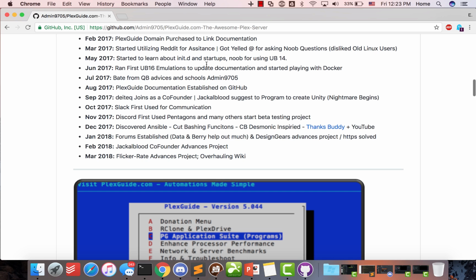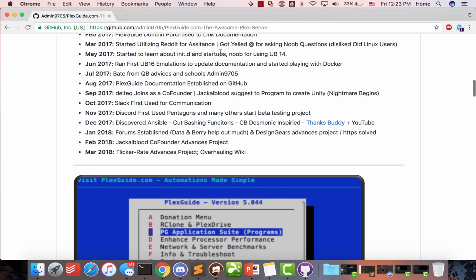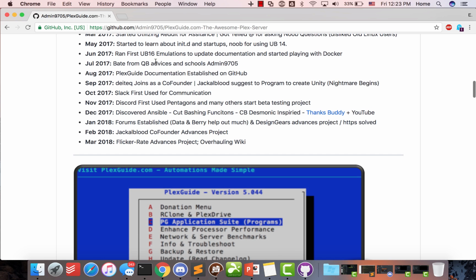learning about the startup process was very key, because you could write all the scripts you want all day, but if you can't get it to execute, nothing ever happens. And you can still see to this day, we still have little problems here and there, sometimes with the mounts, but it's because the documentation is very weak.